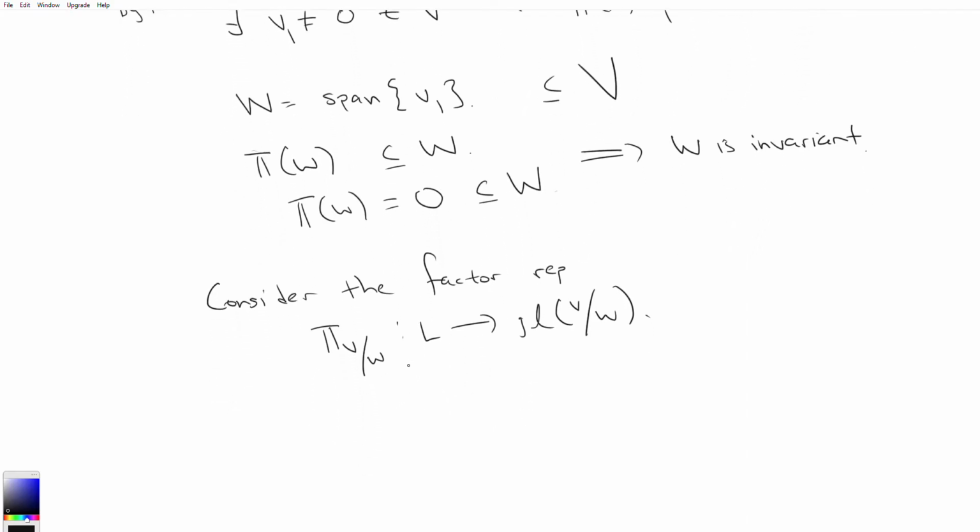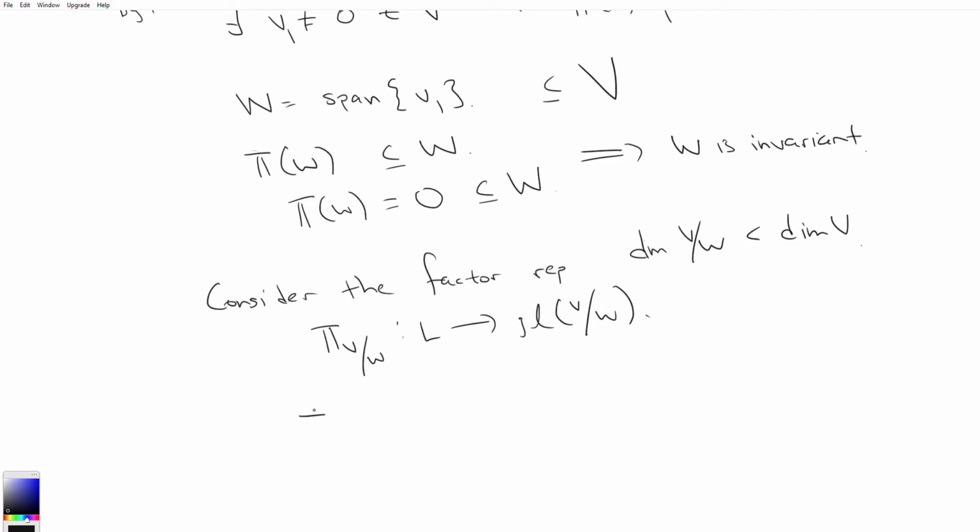The reason we're doing this is because observe that the dimension of V mod W is less than dim V. So this is kind of edging in the direction of induction. So this factor representation inherits the action of pi of x.